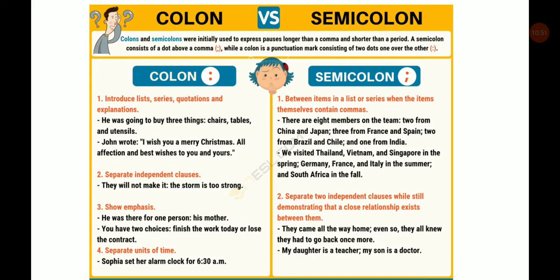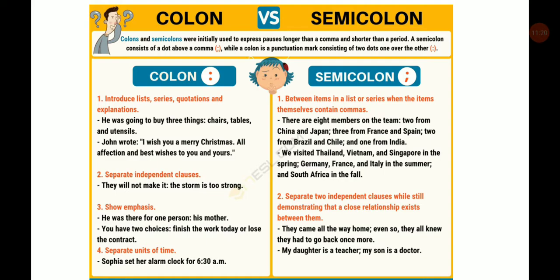Difference between the colon and semicolon. Colons and semicolons were initially used to express pauses longer than a comma and shorter than a period. Period, that is a full stop. A semicolon consists of a dot above a comma, while a colon is a punctuation mark consisting of two dots, one over the other.